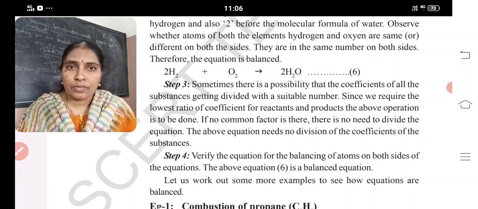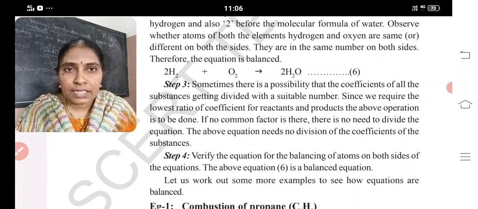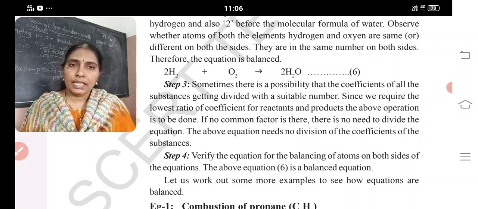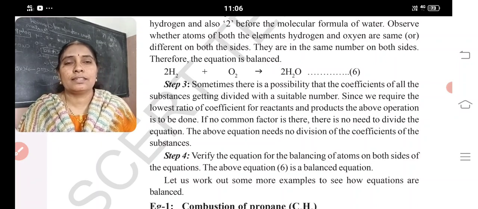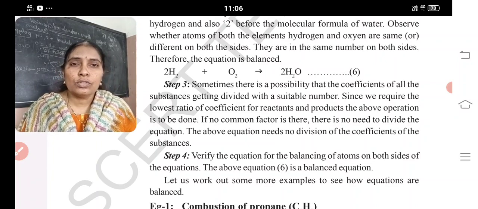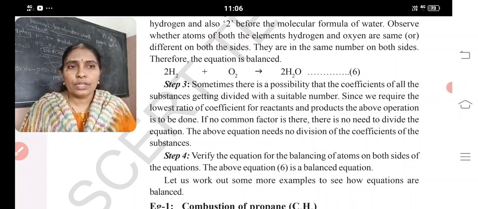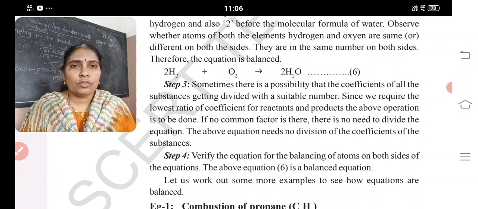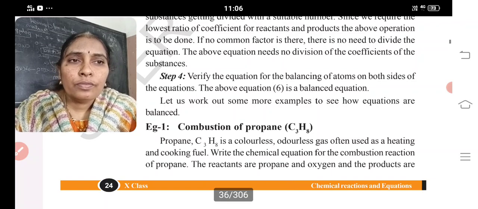First step, whatever the word form it is given, you have to write in a symbolic form towards the left hand side and right hand side. Second step, count the number of elements towards the LHS and RHS, write in a tabular form. There itself, if anything should be added, you add as a coefficient and balance it. Third step, if it can be done in a simpler way, you can. If not, leave it. Fourth, you write once again all the carbon, hydrogens, oxygens in a tabular form.